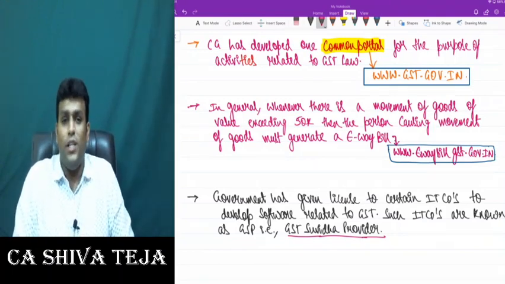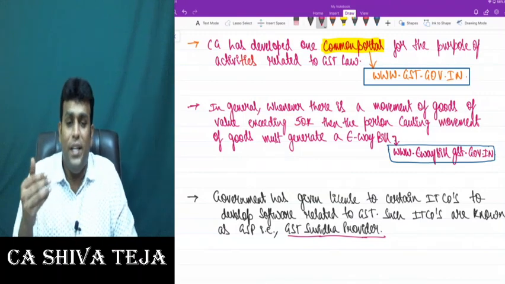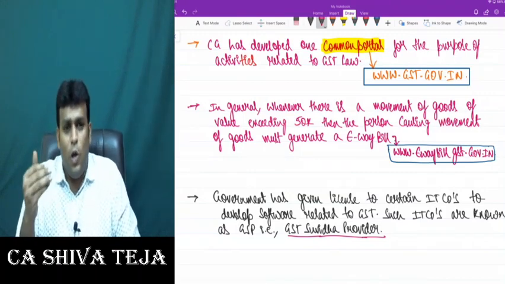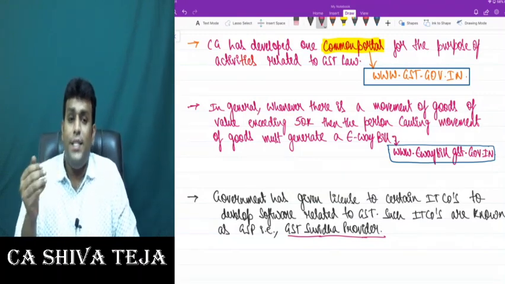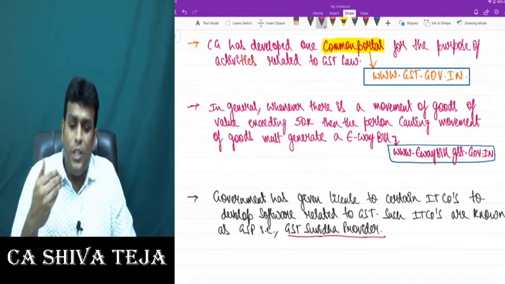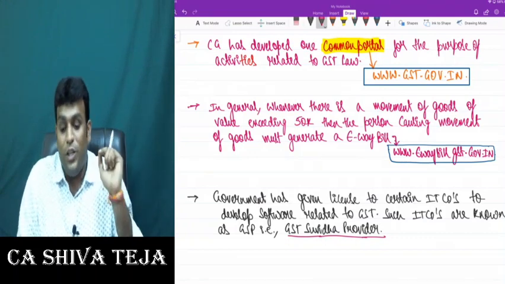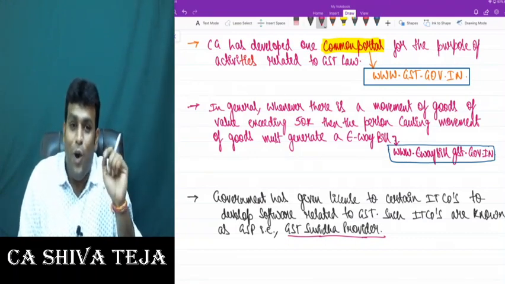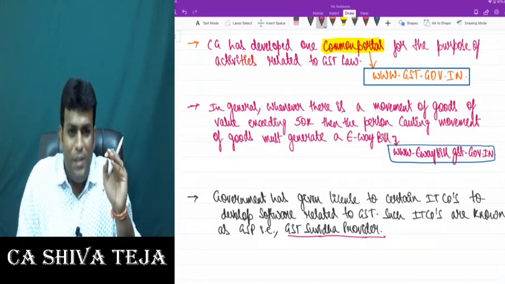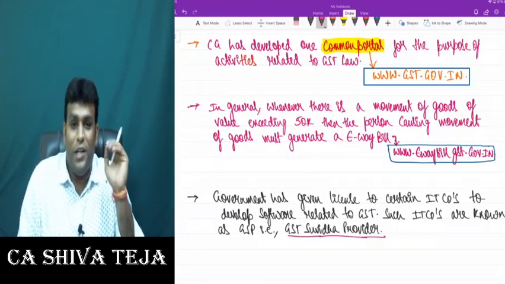Please take down all these 3 points. The first point: the central government has developed one common portal for the purpose of activities related to GST law, which is www.gst.gov.in. And in general, whenever there is a movement of goods of value exceeding 50,000, the person causing movement of goods must generate one document called e-waybill, and for that purpose there is a website called www.ewaybillgst.gov.in.